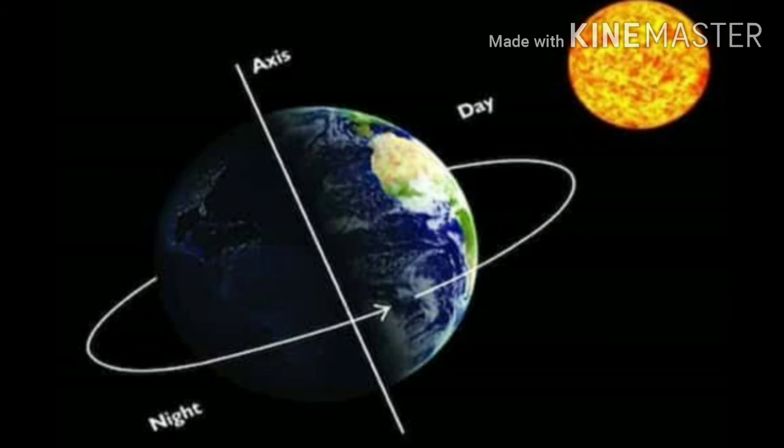The axis of the Earth is an imaginary line. It makes an angle of 66.5 degree with its orbital plane. The plane formed by the orbit is called the orbital plane.